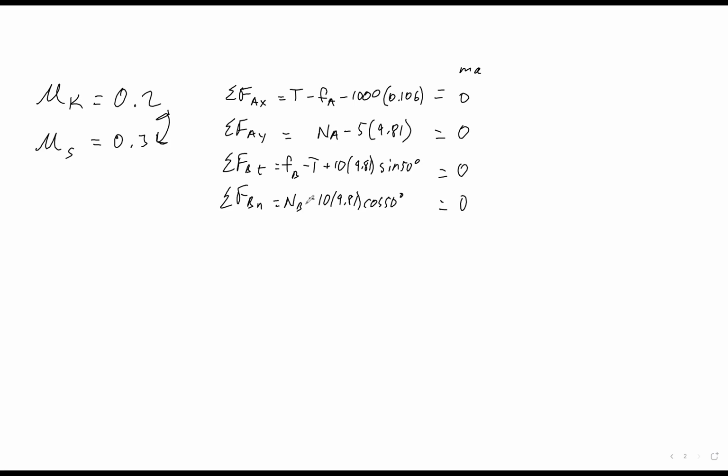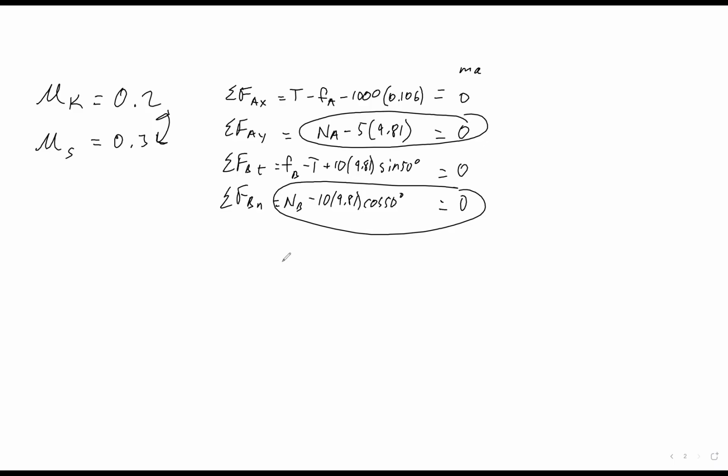But look at this. We can solve for the normal force of A, and we can solve for the normal force of B. Okay? Now, those values added together, normal force of A plus the normal force of B, is equal to 112.1 newtons. Okay? And then that also means that these equations here have the same term in them, the tension.